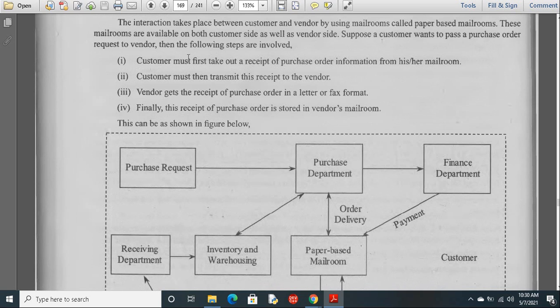The customer must first take out a receipt of purchase order information from his mail room. The customer must then transmit this receipt to the vendor. So first of all he has to write the complete order and send that order to the vendor. The vendor gets the receipt of the purchase order in letter or fax format, either one. Finally, this receipt of the purchase order is stored in the vendor's mail room.